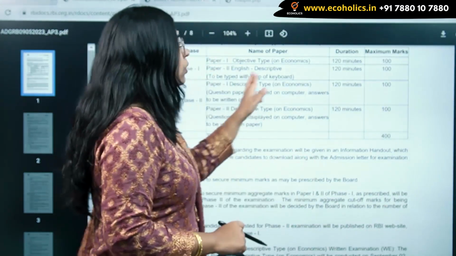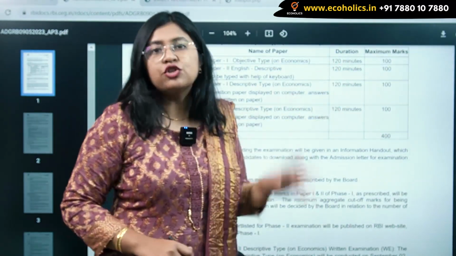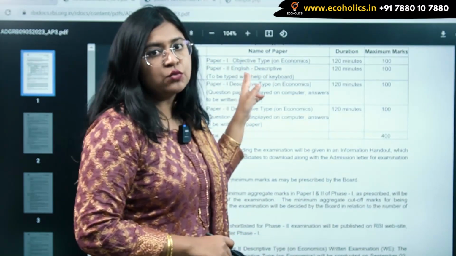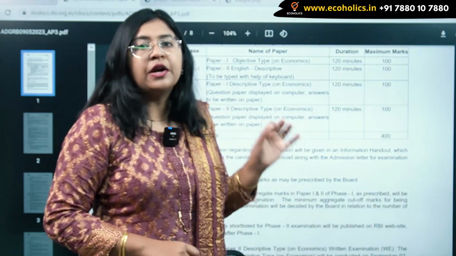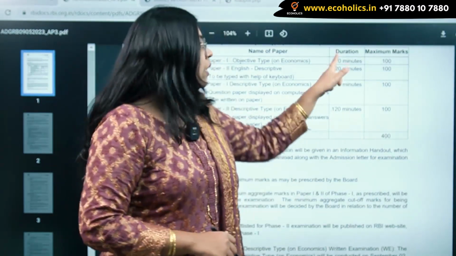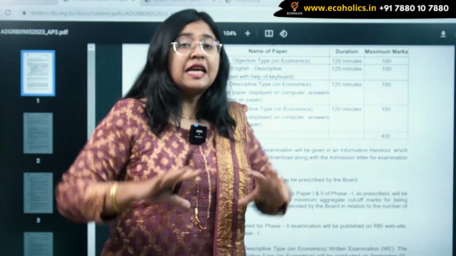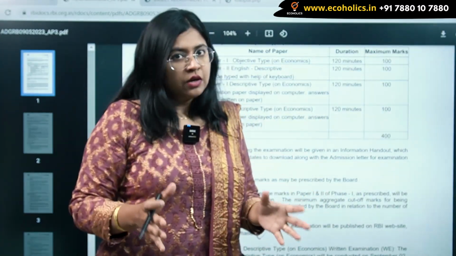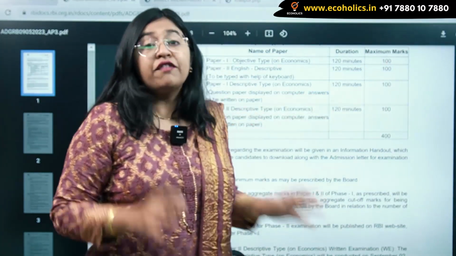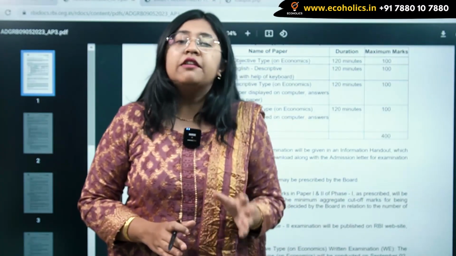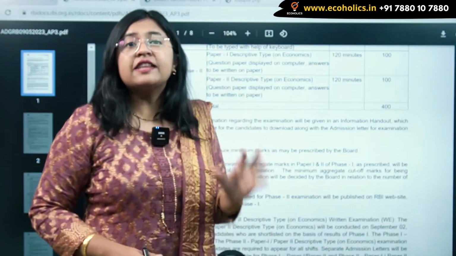Now, coming to the duration and marks. Both of the papers, each of the paper which is in phase 1, paper 1 and paper 2 are for 120 minutes each. Okay, 120 minutes means 2 hours. 2 hours paper 1, 2 hours paper 2, meaning that phase 1 examination is about 4 hours. Okay, and the marks allotted for each paper is 100 marks each. So phase 1 in total is of 200 marks.